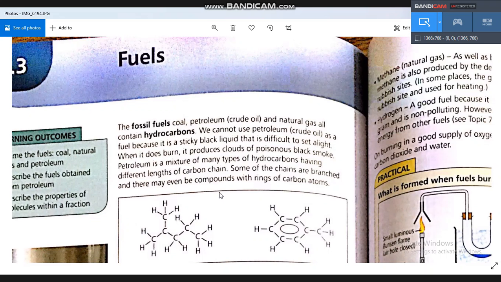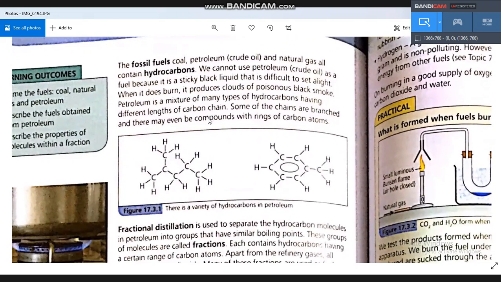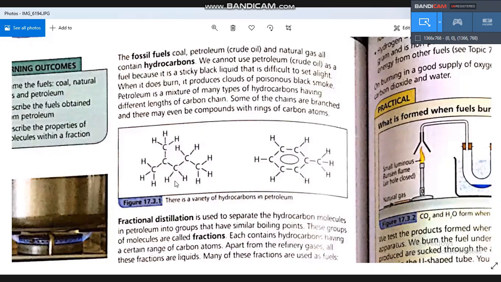We have different types of fuels, as we said. Some fuels have a straight carbon chain, and some other fuels have a branched carbon chain, like this one. It's called a branched hydrocarbon.